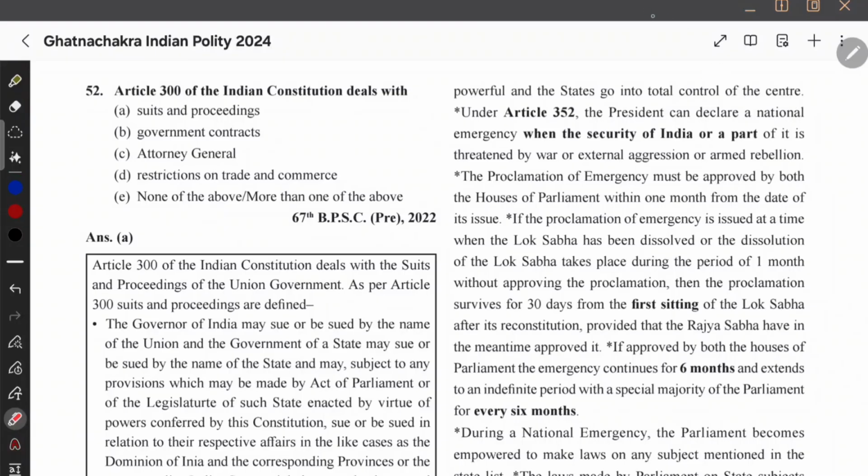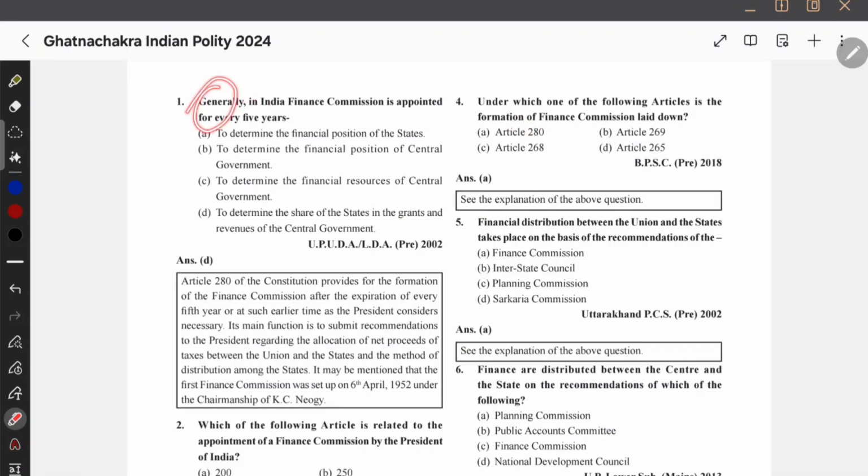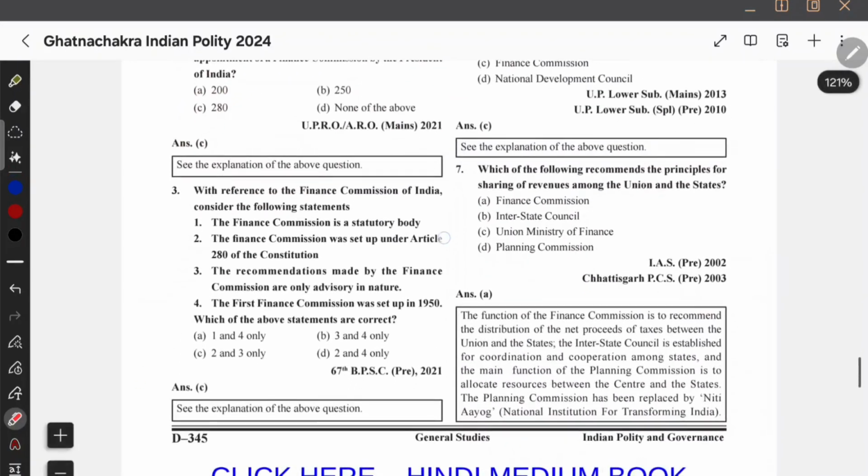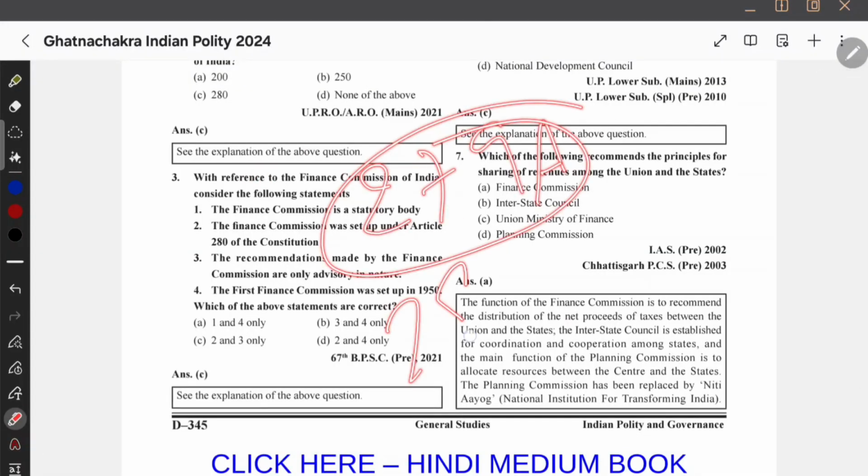Okay, that's all. Now let us see some questions on the Finance Commission. Generally in India, Finance Commission is appointed for every 5 years. For what purpose is Finance Commission appointed? For the horizontal devolution, right? They give one table, to determine the share of states in grants and revenues of the central government. बाकी सारे में distribution नहीं है ना, तो ये main चीज क्या है? Distribution है ना, तो ये सही है सब में से। Which of the following articles is related to the appointment of Finance Commission by the President of India? Okay, Article 280 is the Finance Commission. That's all. 279 is about GST Council, and 280 will talk about Finance Commission.